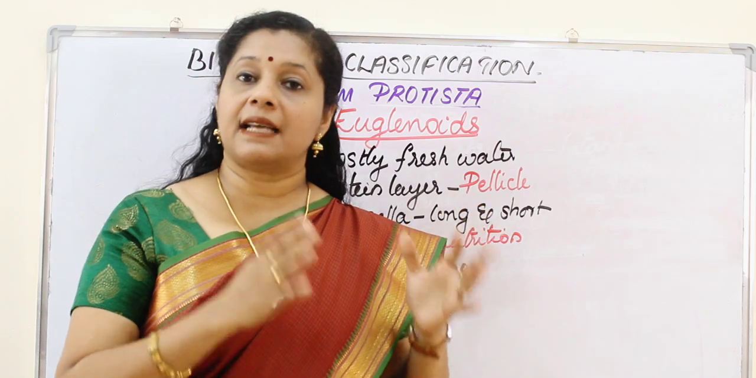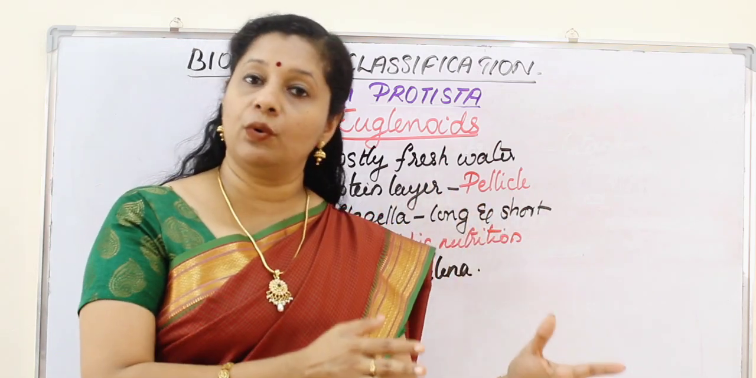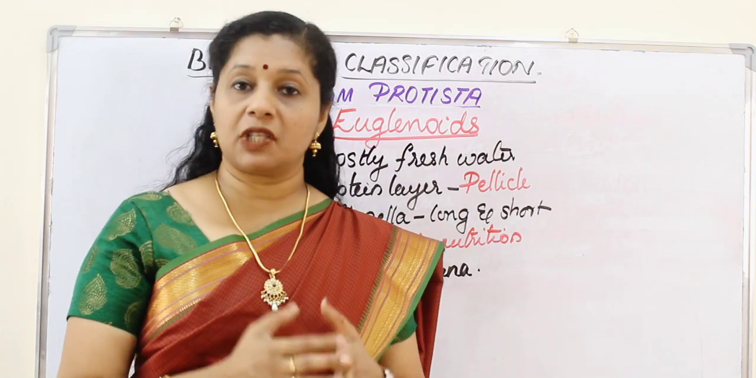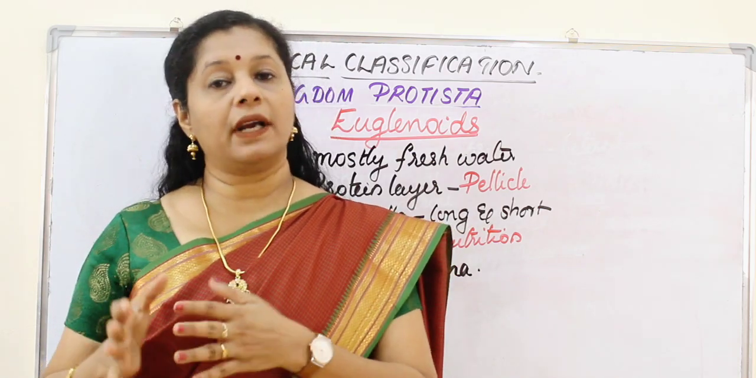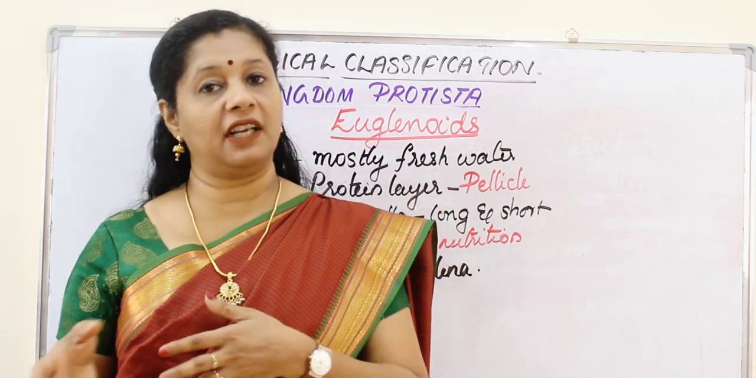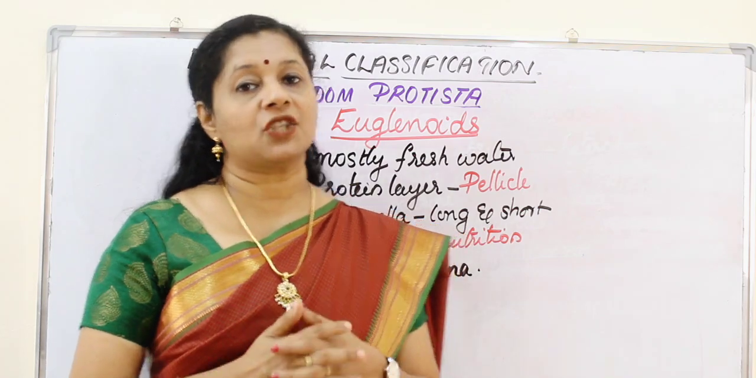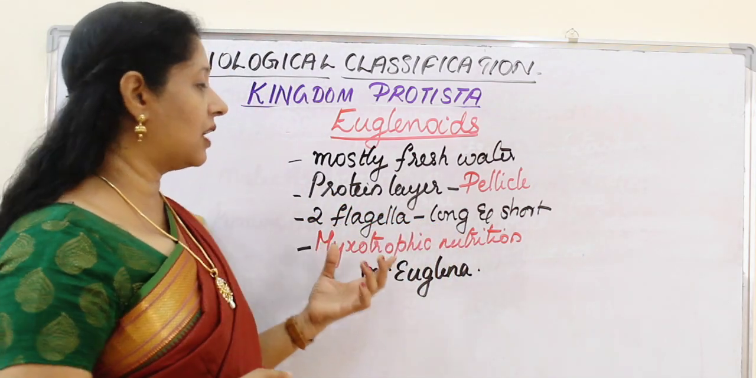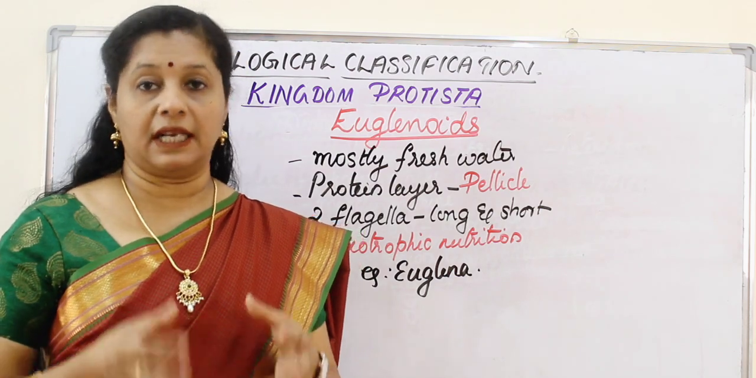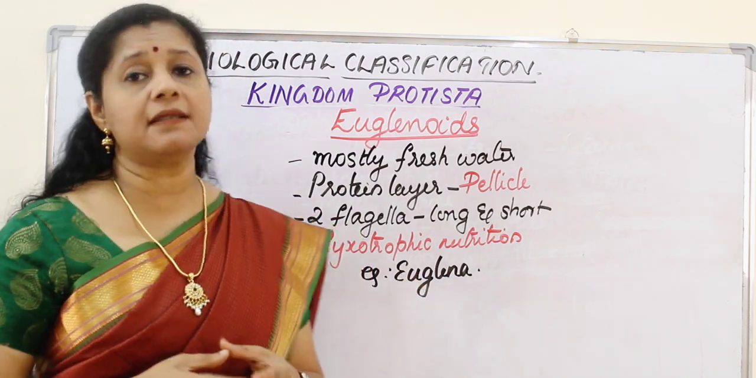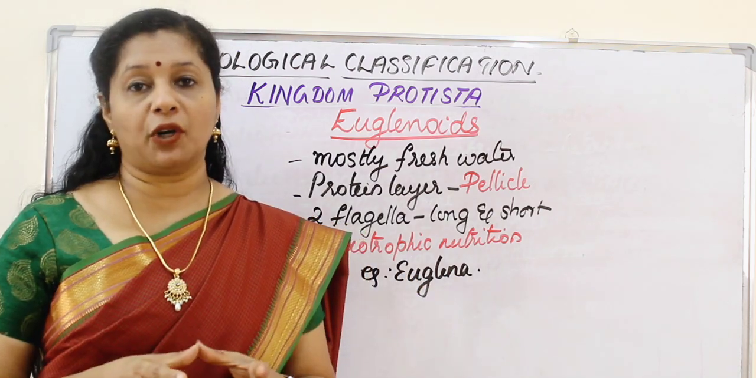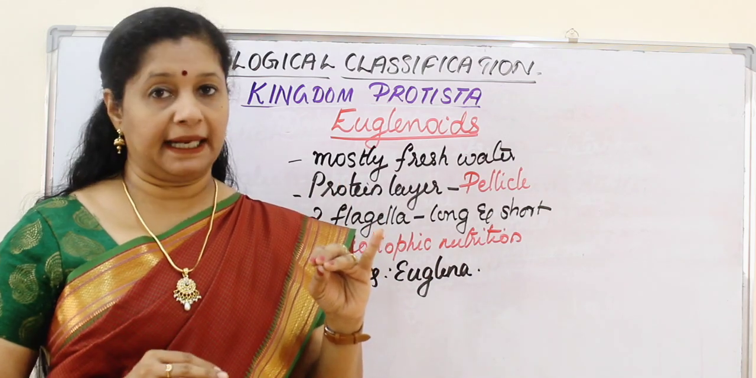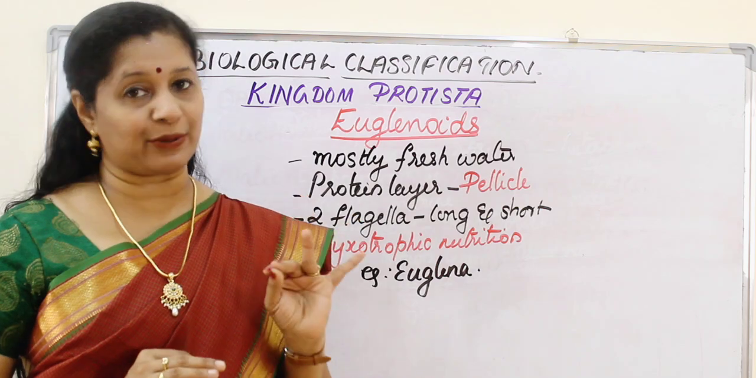So if light is present or available, they will do photosynthesis and they act as autotrophic organisms. But in the absence of light, they will switch to the heterotrophic mode of nutrition, feeding on other organisms. So since they show both autotrophic as well as heterotrophic conditions, they are called mixotrophic in nature. The example is Euglena. So here the most important points to remember are, one is the protein layer called a pellicle and second one is mixotrophic nutrition.